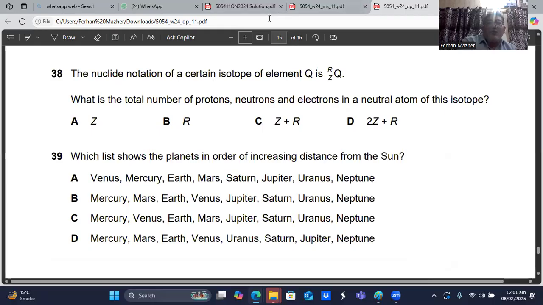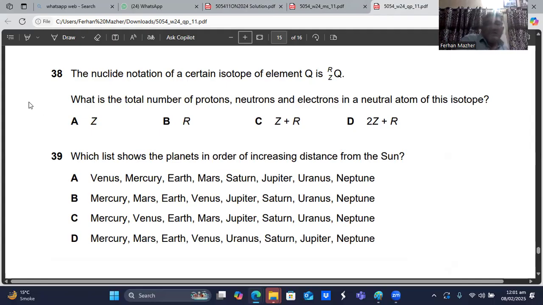So here we have question number 38. The nuclide notation of a certain isotope of the element Q is Q with Z and R. What is the total number of protons, neutrons, and electrons in a neutral atom of this isotope?